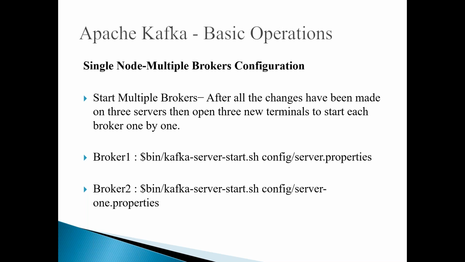Again, if I give kafka-server-start.sh and the property file name config/server-1.properties, another broker will be started by using the properties specified in this file. So the first broker is using 9092, and the second broker is using 9093 as the port number, and both have different unique IDs.